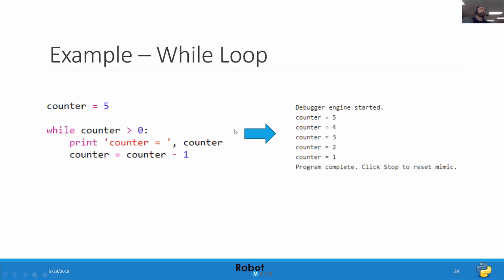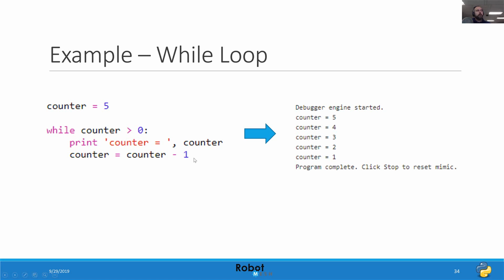Here I have a value. I'm just going to call it my counter. I'm going to set it to 5. And what we're going to do here is say that while counter is greater than 0, as long as this is true, 5 is greater than 0, then print the value of the counter and subtract 1 from it. So when I run this code, it's going to go through the first iteration of the loop and say, is 5 greater than 0? Yes, it is. Print the value of counter. So here we see counter equals 5.